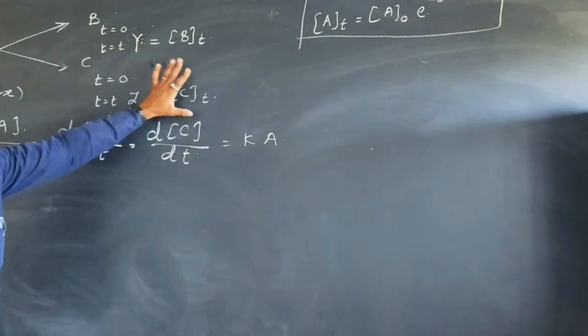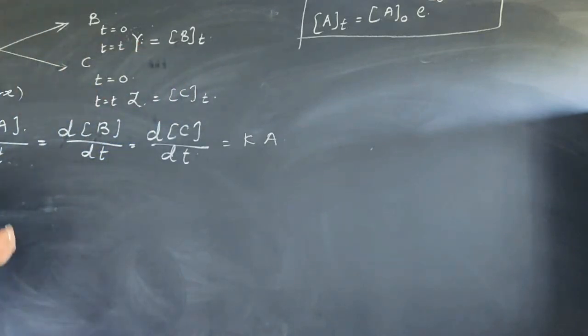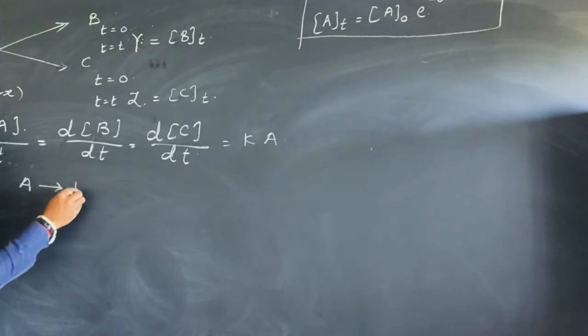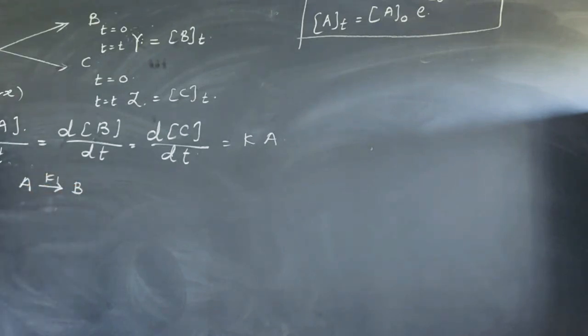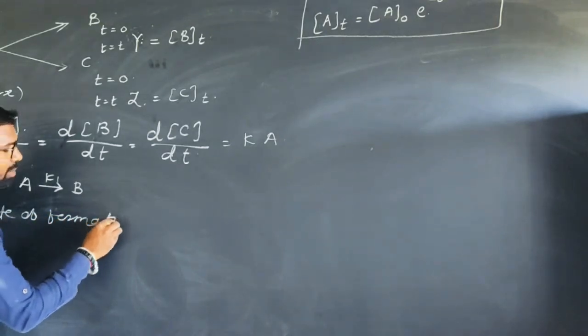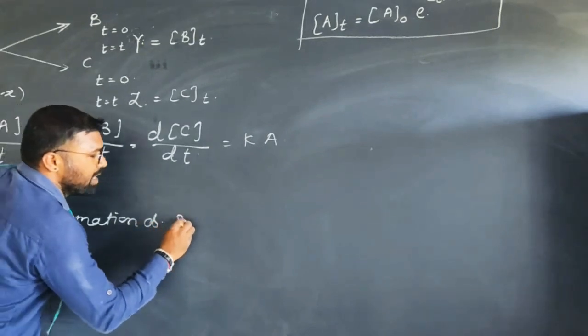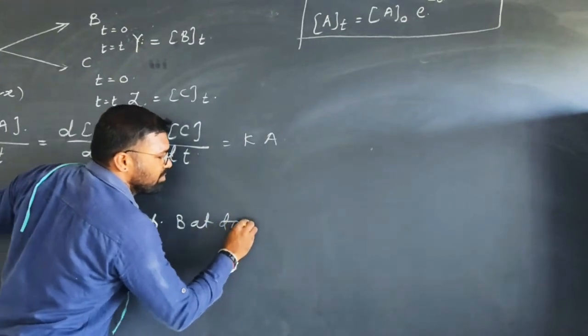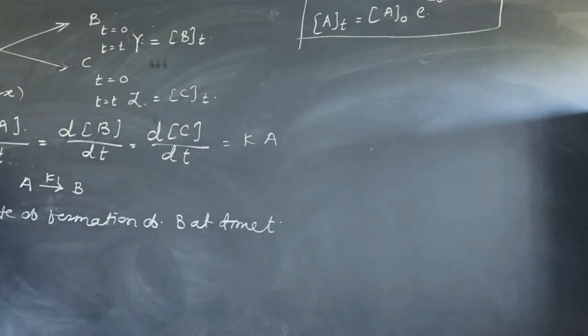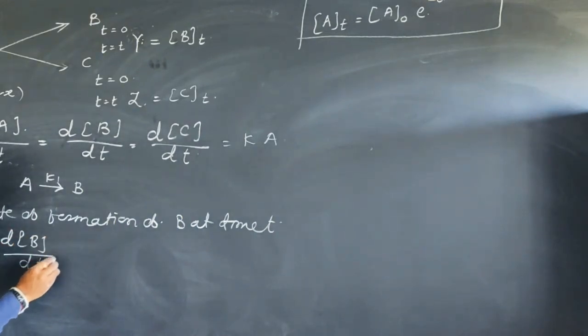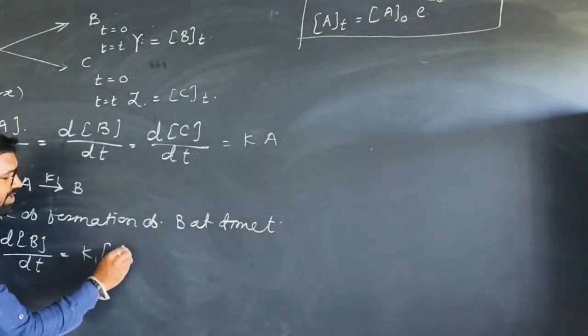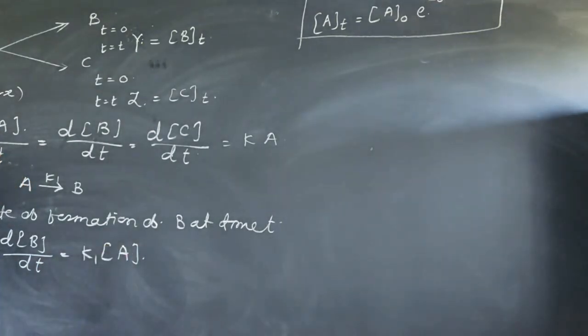Forget about this second reaction. You are thinking only for this reaction. That means assume that A gives the product B with the rate constant K1. Therefore, the rate of formation of B at time t is given by dB upon dt, which is equal to K1 into A, right.